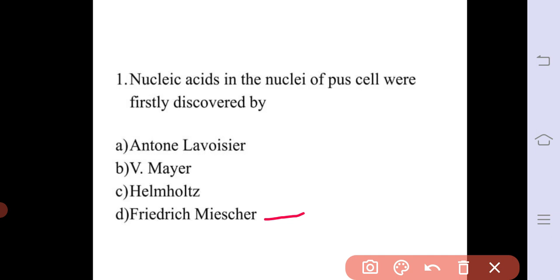He observed that the cells contained a phosphorus-rich chemical, and he gave it the name nuclein. Among the other options, Anthony Lavoisier discovered the role of oxygen in combustion and respiration, and he also proved the law of conservation. So the correct answer for the question is Friedrich Mischer.